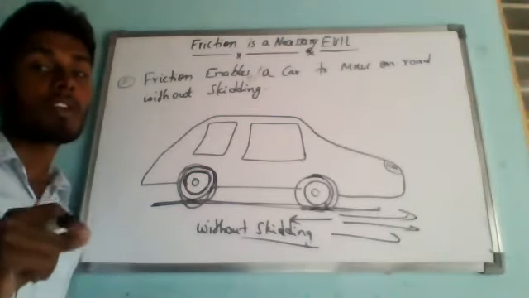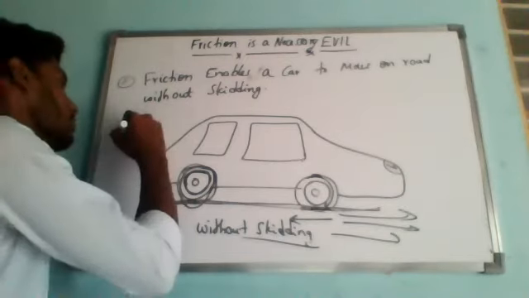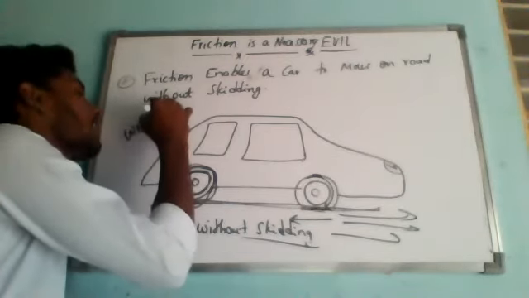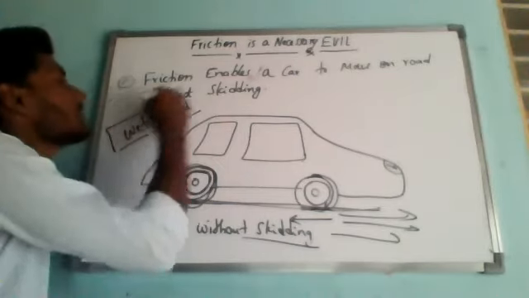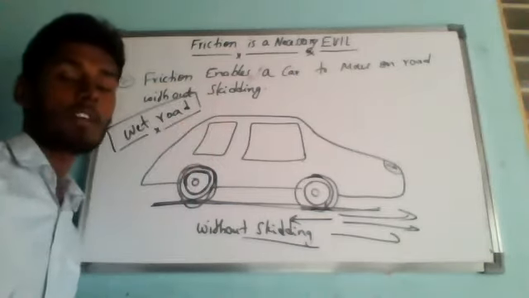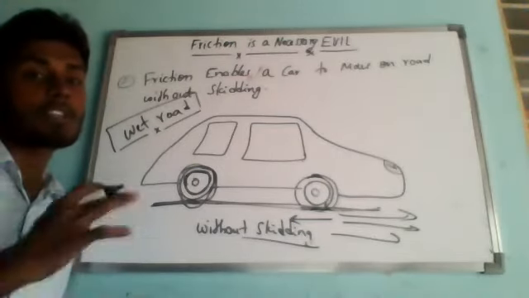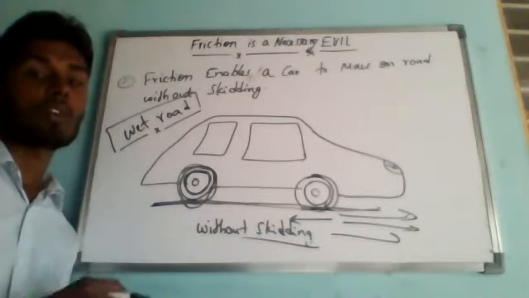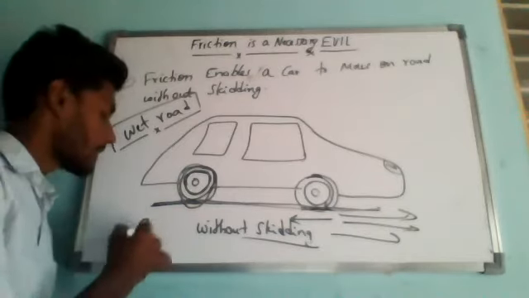So it becomes somewhat difficult to drive and control a car on a wet road. That is the reason that during heavy rains we stop somewhere and go only after the rain is over. The presence of water on the surface of a wet road reduces friction and makes it slippery.